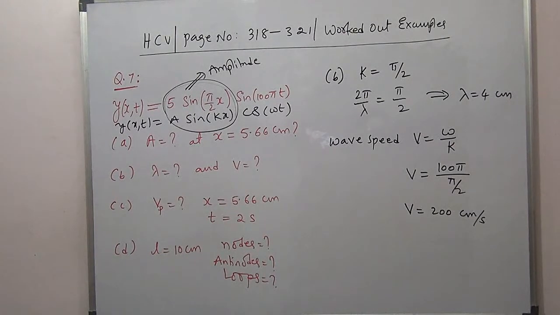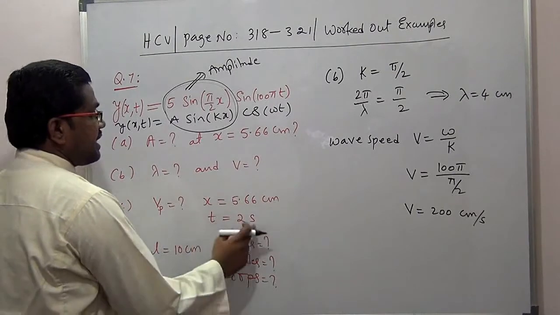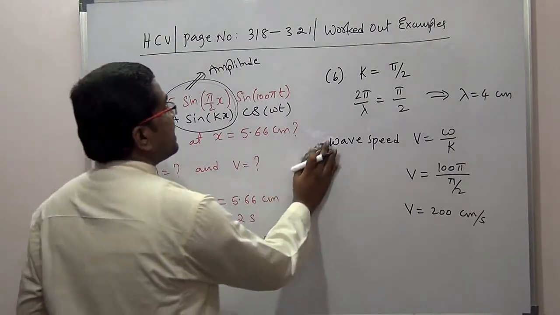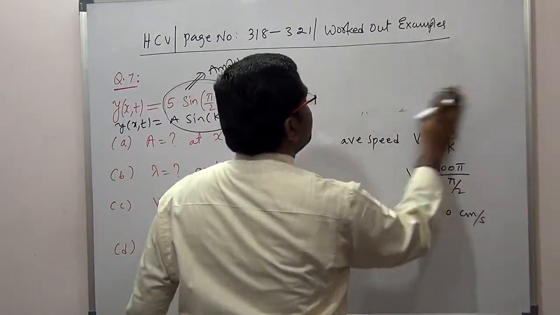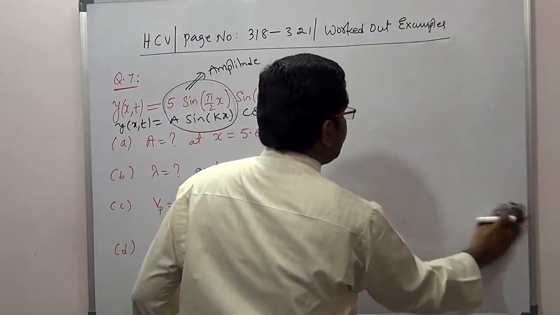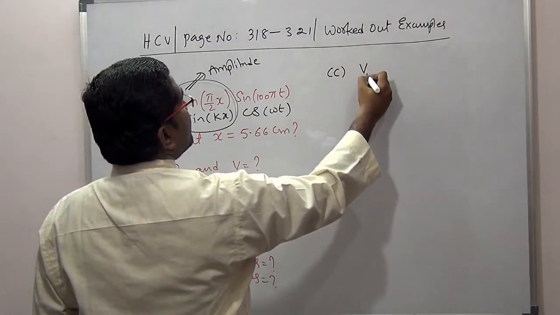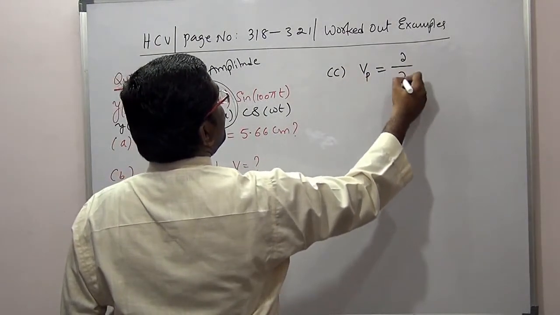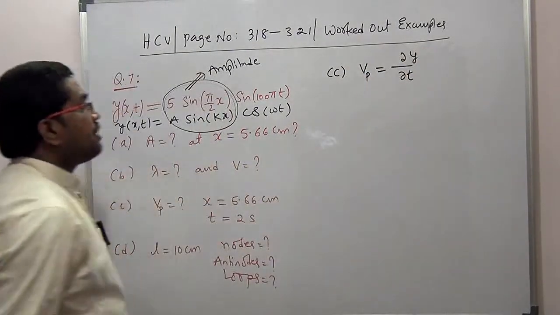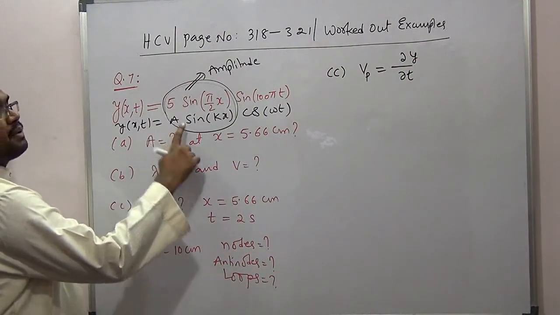Okay, done. What is the next problem? The velocity of the particle which is located at x equal to 5.66 and time t. So go for the velocity of the particle. C1 will be velocity of the particle, equal to dou by dou t of y. You differentiate this function with respect to time.